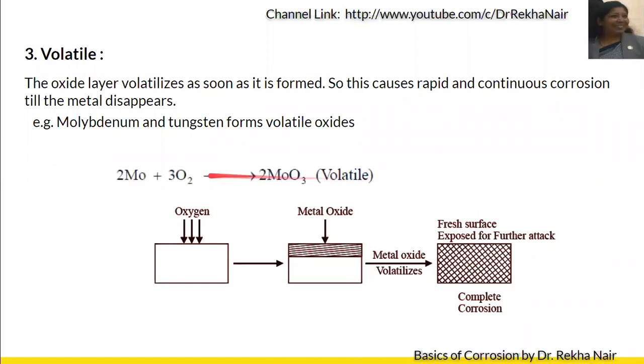You can see the reaction. Molybdenum will react with oxygen to form molybdenum trioxide, which is volatile in nature, and the whole molybdenum metal will be converted into the corresponding oxide, and the oxide, being volatile, will be completely destroyed.